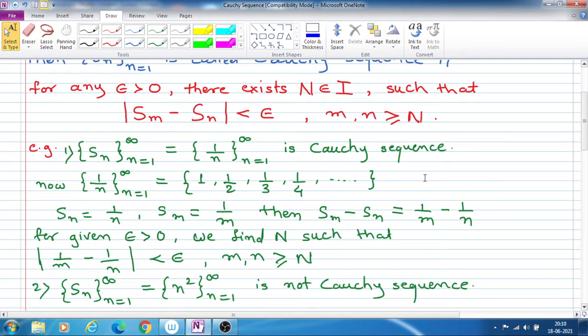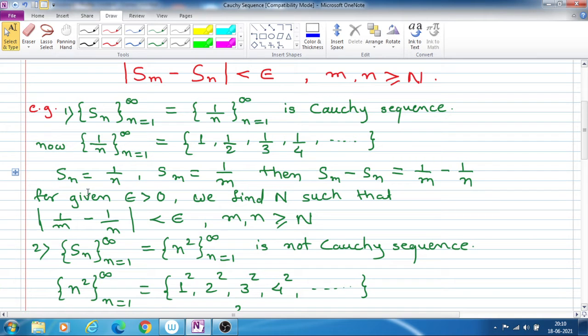This sequence is a Cauchy sequence because the terms in the sequence, if we put n is equal to 1, 2, 3, 4, will be: first n is equal to 1, we get 1, n is equal to 2, we get 1 upon 2, and so on: 1, 1 half, 1 upon 3, 1 upon 4, and so on, n tends to infinity. There are infinitely many terms. So this is the 1 upon n sequence.